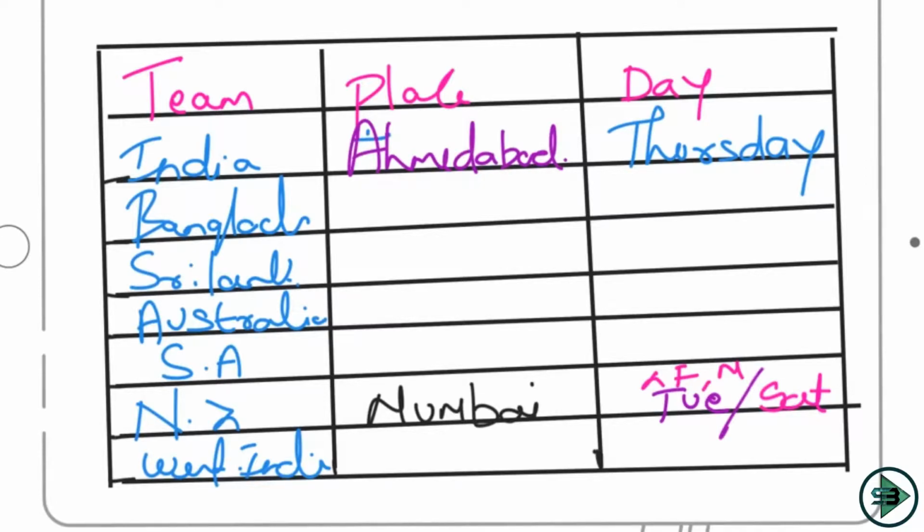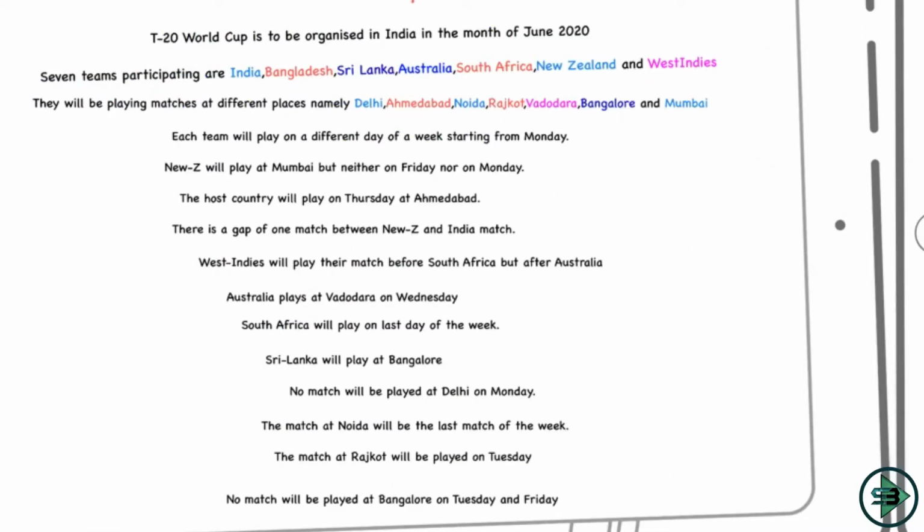So we move on to the next sentence after this. The next sentence is: West Indies will play their match before South Africa but after Australia. Okay, so West Indies will play before South Africa but after Australia. But I don't know yet when South Africa and Australia are playing. So for the time being, I'll just mark this sentence because I don't know what to do with it. I'll use it in the end.